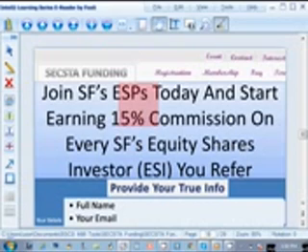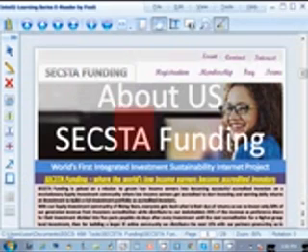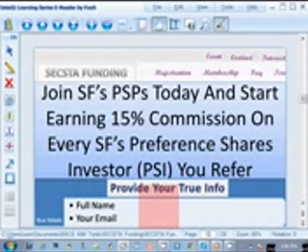But let's go back to the About Us page that shows us other buttons you can click. So we have shown how to become an equity share partner by registering. Now let's click on the second button to be a preference share partner. Alright, here it says join SF's Preference Share Partners, PSPs, today and start earning 15% commission on every SF's Preference Shares Investor, PSI, you refer.